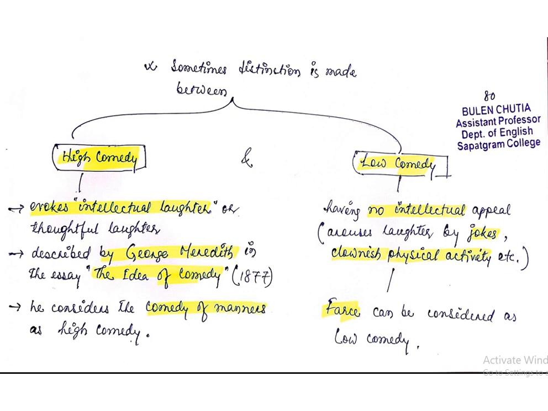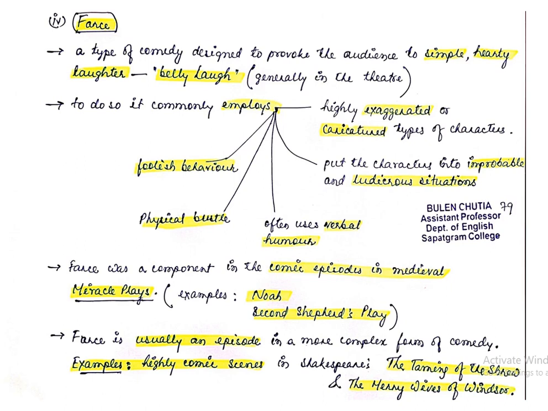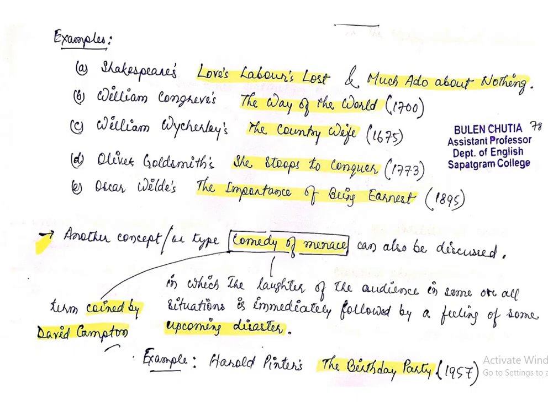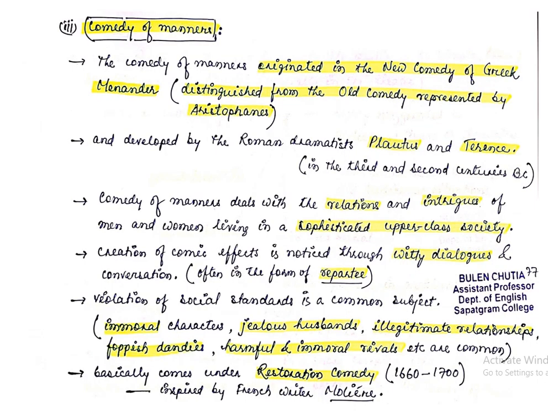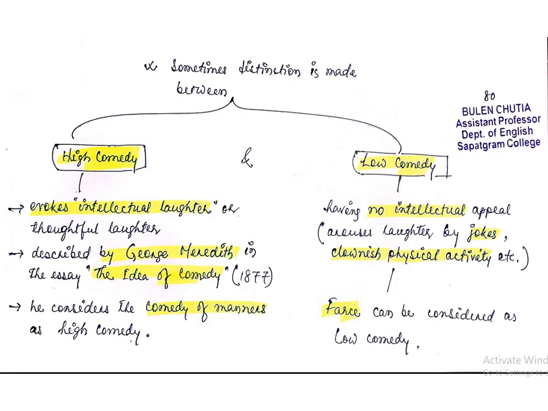I think you understood what high comedy and low comedy are, and what the differences between them are, and who coined high comedy, and in which work he coined that particular term. These are the important things that we have discussed today. We discussed farce today. We discussed comedy of menace. We discussed comedy of manners. I think you understood what we discussed in this class today. So I think you will be able to retain all these things which we have discussed so far.